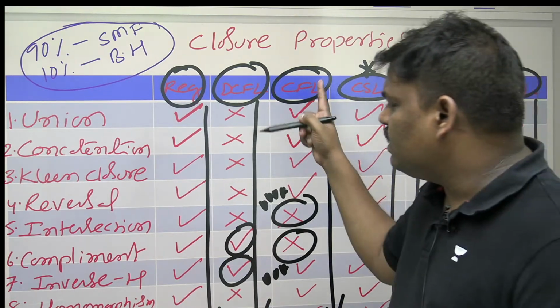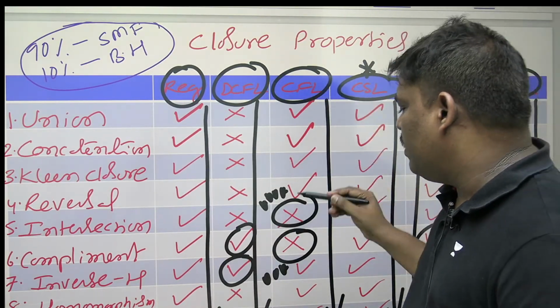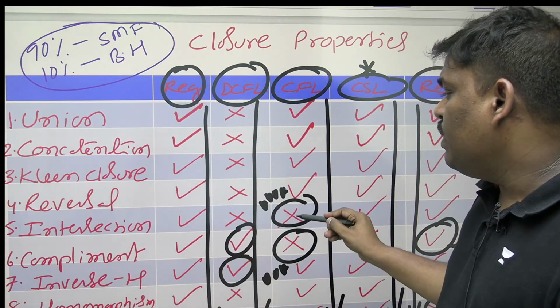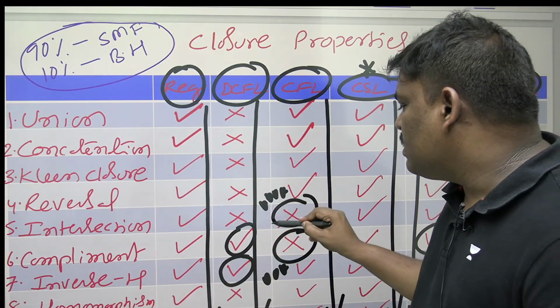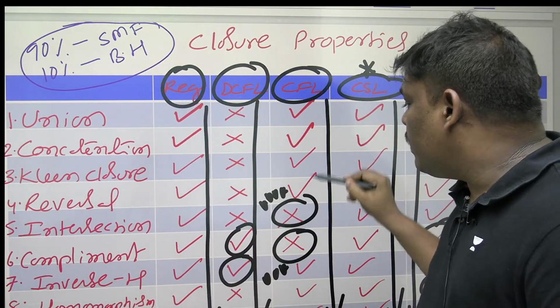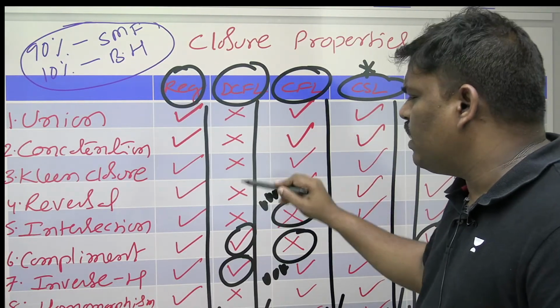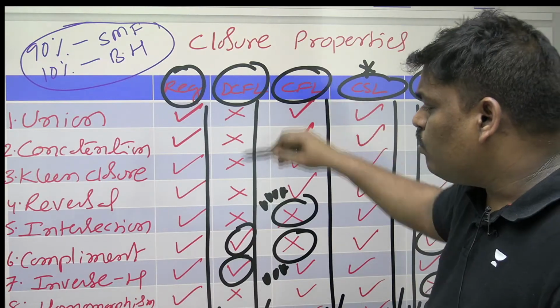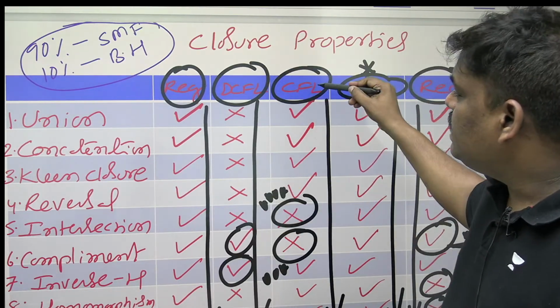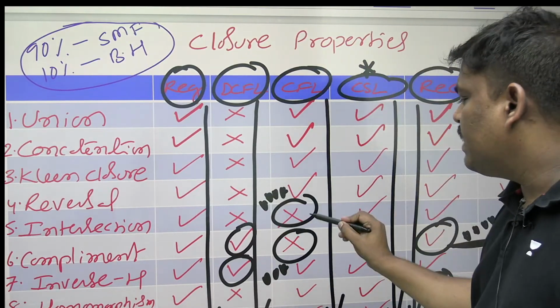In a similar way, if you observe clearly, for intersection, CFL is not closed, DCFL also. In DCFL mostly everything is not closed. CFL mostly everything is closed except these two.